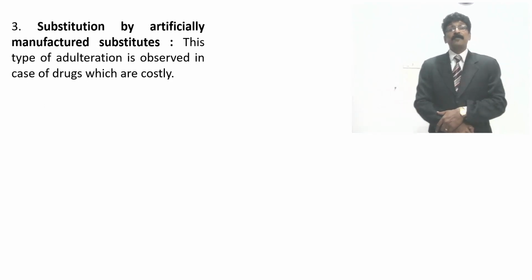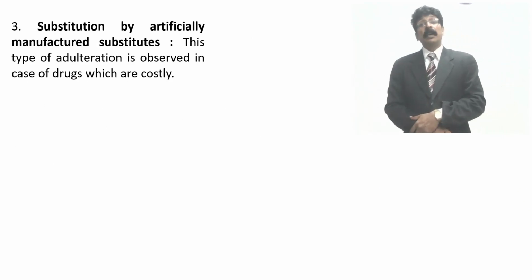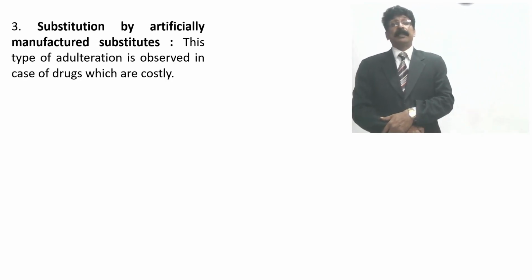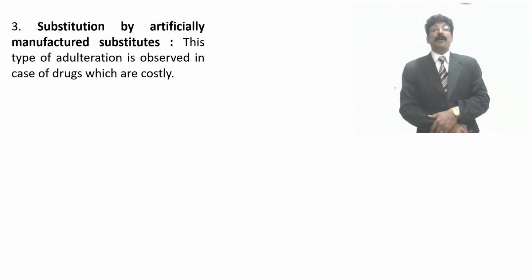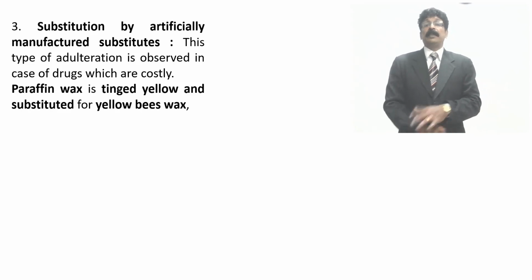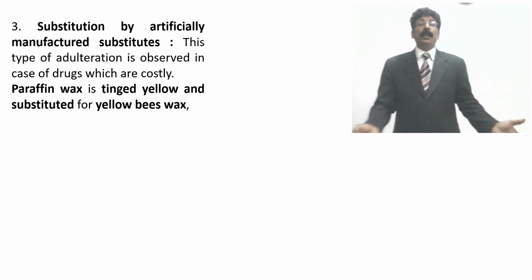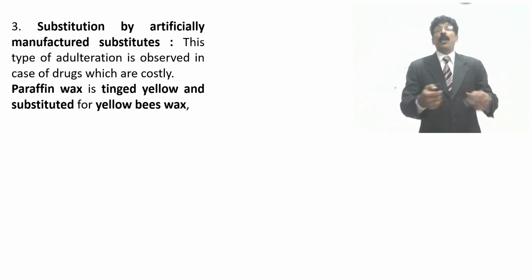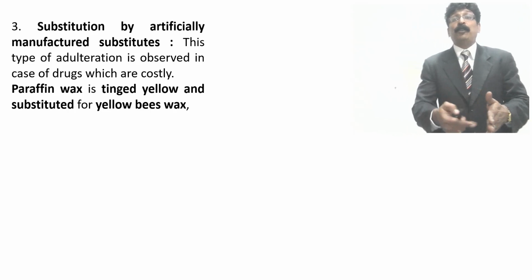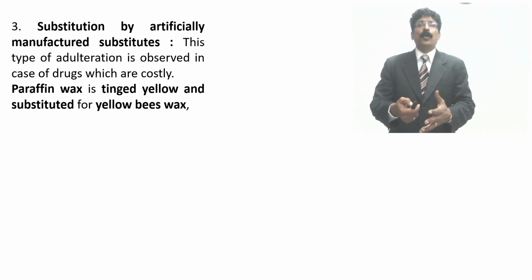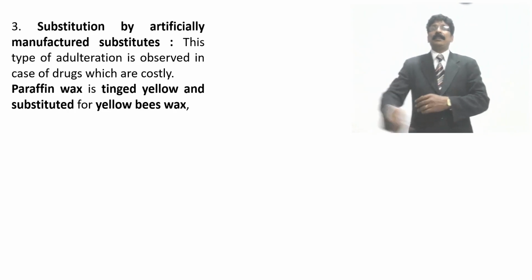Substitution by artificially manufactured substituents. This type of adulteration is observed in the case of drugs which are costly. Paraffin wax, which is white in color, is mixed with a yellow tinge and added to yellow beeswax.